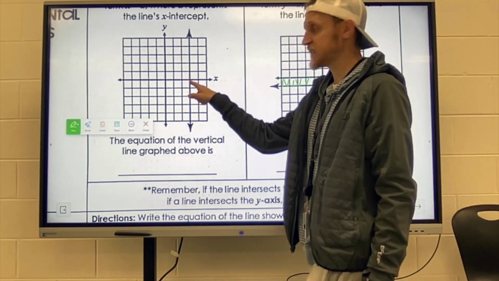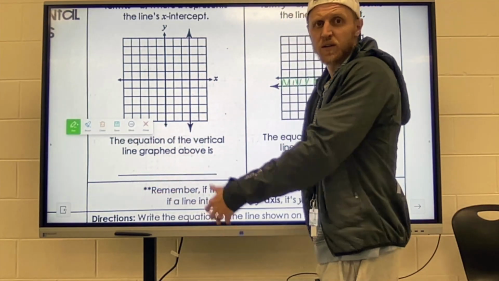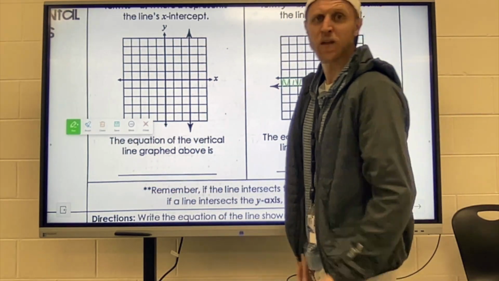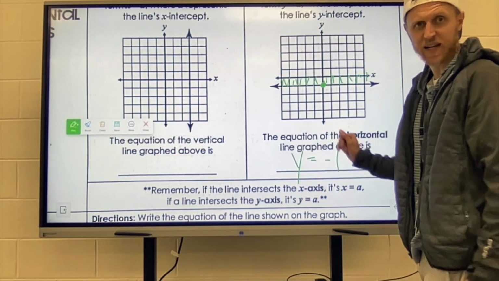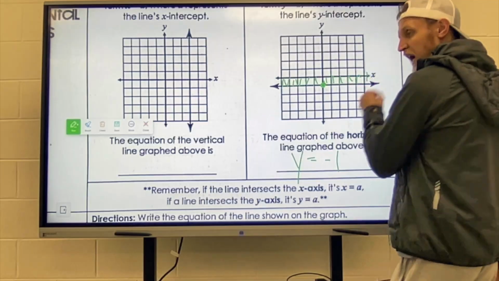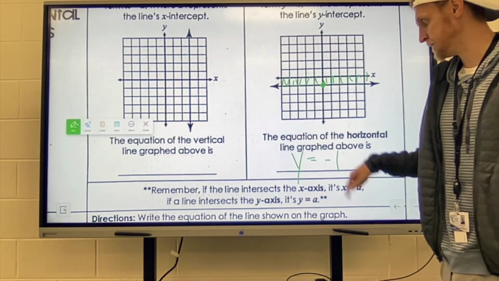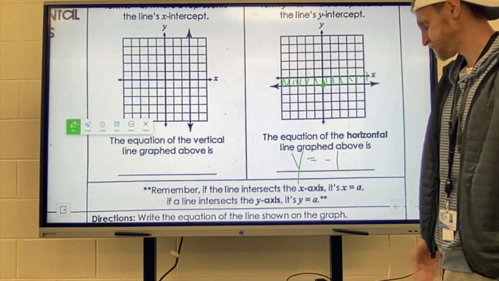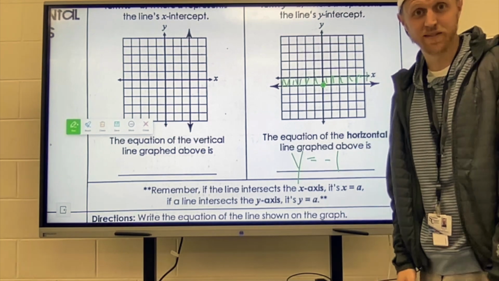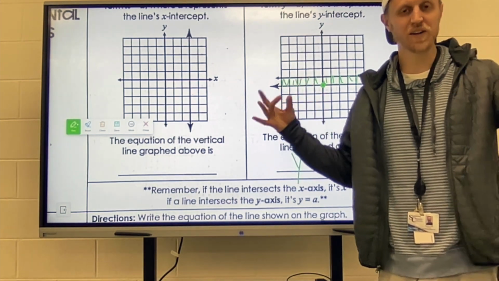And wherever it crosses that x-axis, you would just put x equals that number. That's how you would write the equation of that line. But if it's a horizontal line, it will always be crossing that y-axis. So you're crossing at y equals whatever that number is. In this case, it was -1, because everywhere on the line is going down by 1. That's pretty much it. It's easy if you know how to do it.